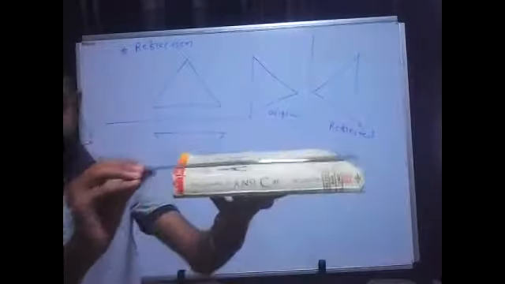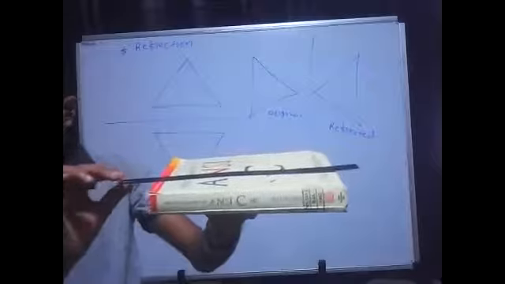Okay, this is my reflection axis, which is parallel or perpendicular. What do you say? If I am talking about this reflection axis, and this is my XY plane, and I am putting this line like this, then is the line perpendicular to the XY plane, or is it parallel to the XY plane? Yes, correct. It is parallel to the XY plane.